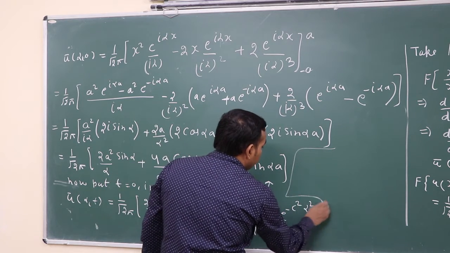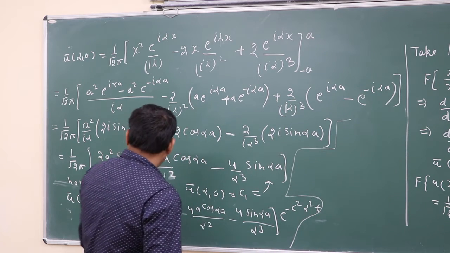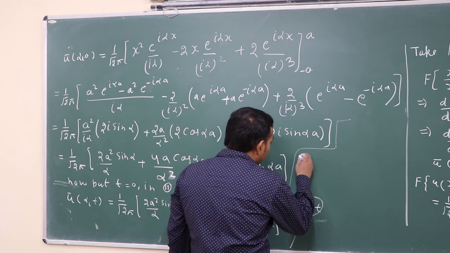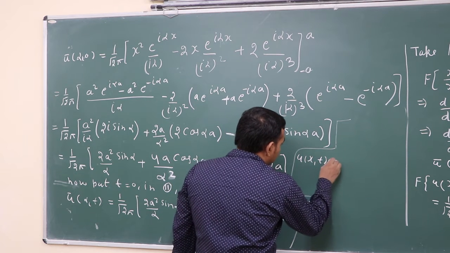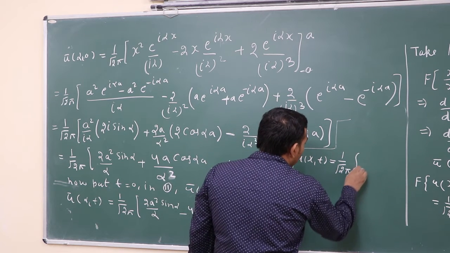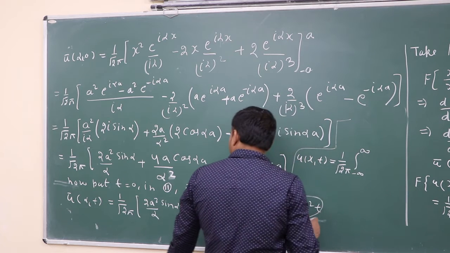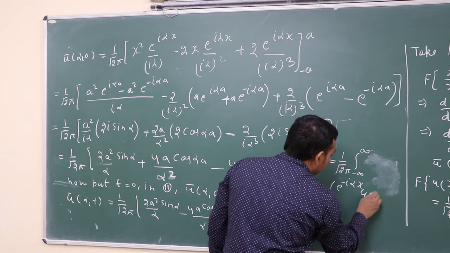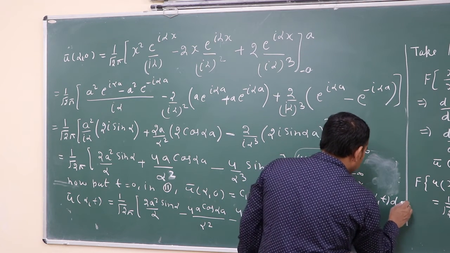To find the solution, simply take the inverse Fourier transform of this. So the solution is u(x,t) equal to 1 upon under root 2 pi, integral from minus infinity to plus infinity, e to the power minus I alpha x, u bar alpha t d alpha.